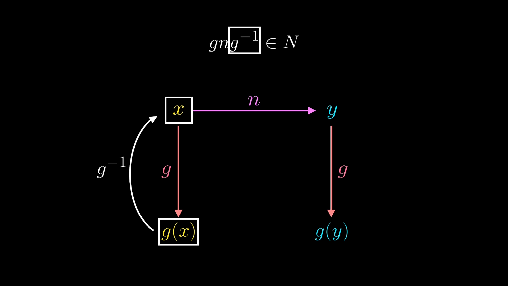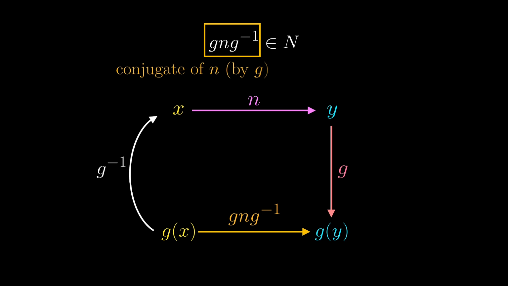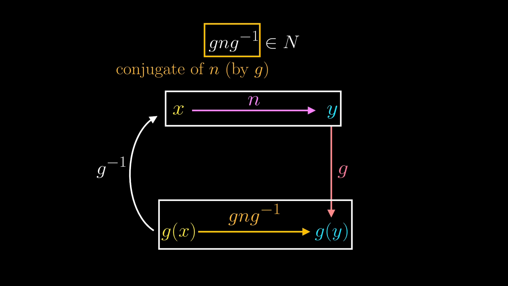Then N will send x to y, and finally G will send y to g of y. So the overall effect of this combination of automorphisms will send g of x to g of y. So this combination, also called a conjugate of N by G, is actually very similar to N itself. It's just that we need to relabel x and y as g of x and g of y respectively.